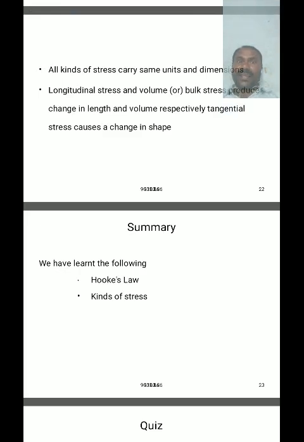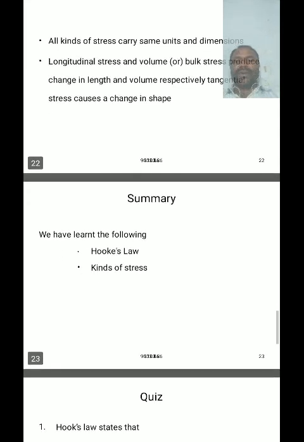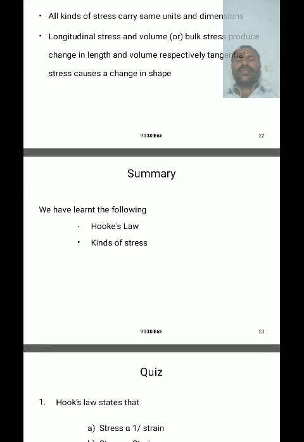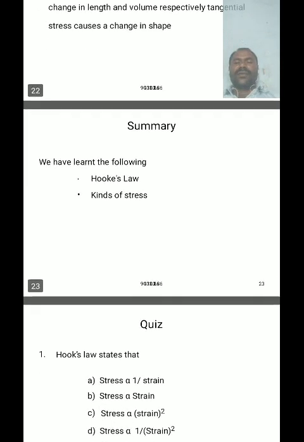Tensile stress causes an increase in the length of a body. Compressive stress causes a decrease in the length of a body, and volume stress causes a change in the volume of a body, and it is the same as pressure. Longitudinal stress and bulk stress or volume stress cause changes in the length and volume of a body.